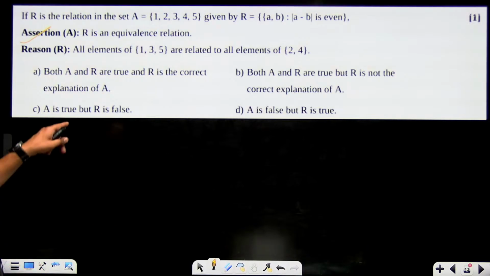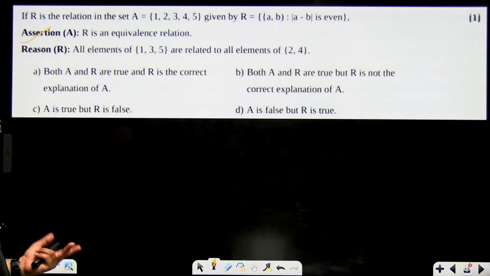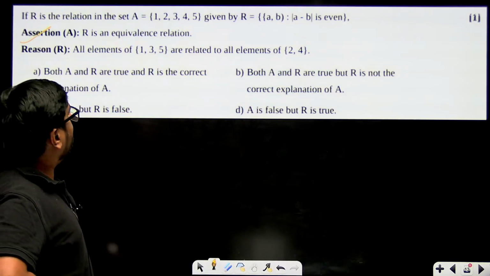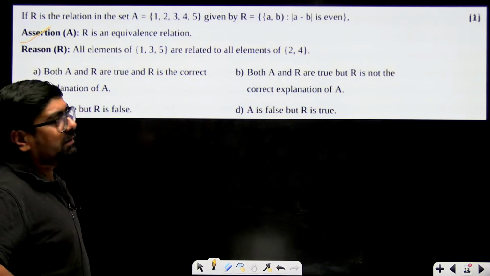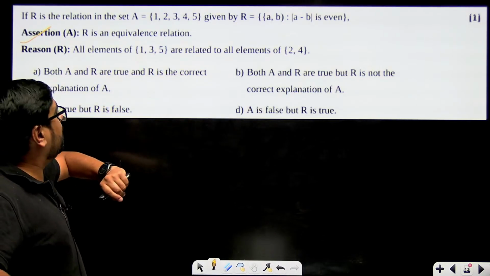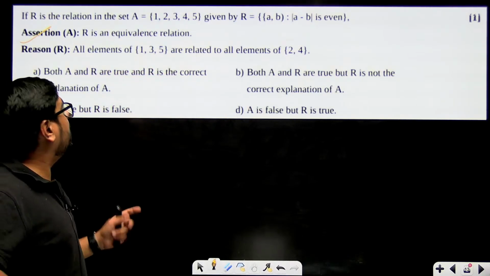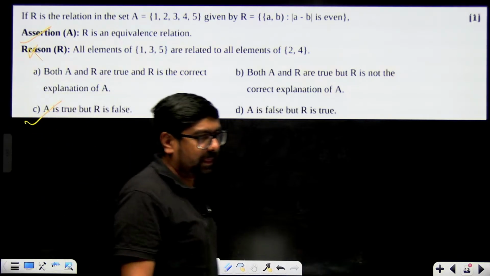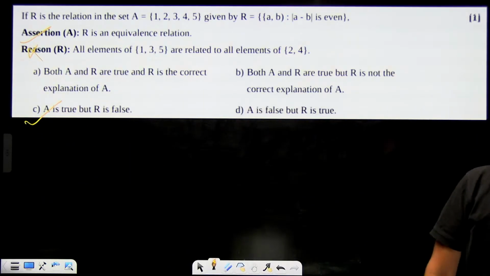All elements 1, 3, 5 are related to elements 2, 4. What? This does not have any relevance, right? 1 minus 2 is not even. 3 minus 4 is also not even. 3 minus 2 also is not even. Correct? 5 minus 2 is also not even. 5 minus 4 is also not even. That means reason is false. Assertion is true, reason is false. Here also.